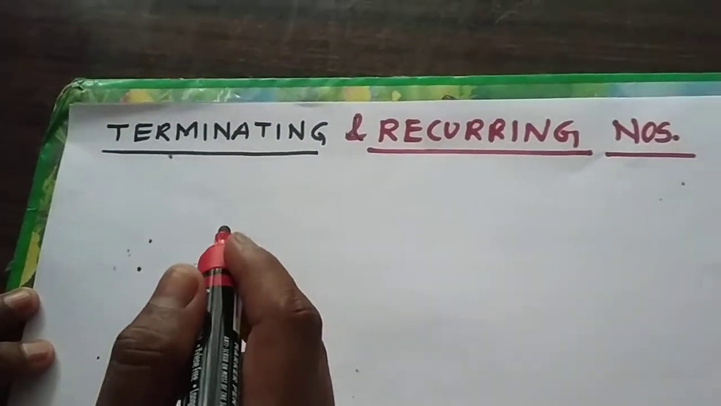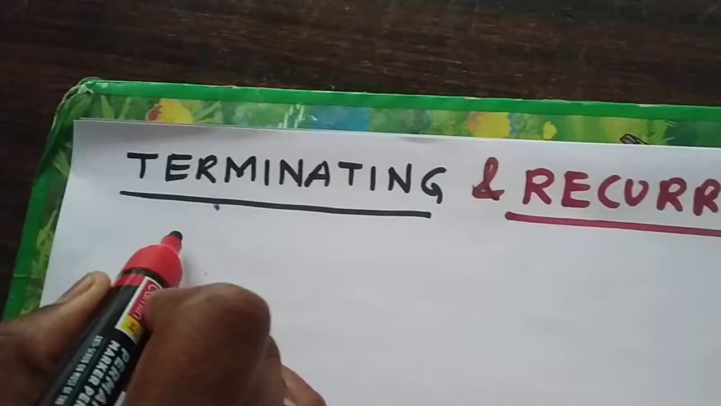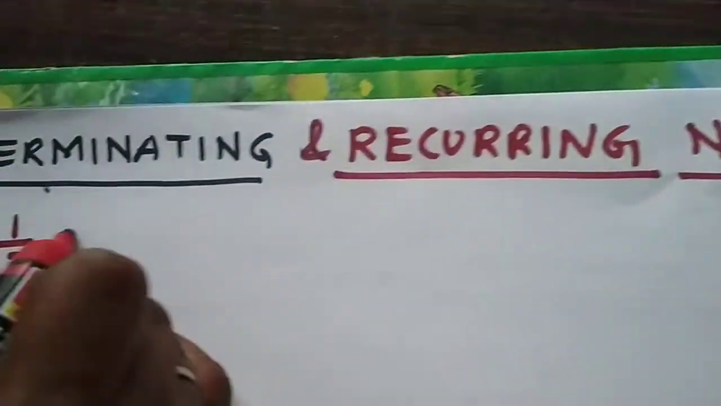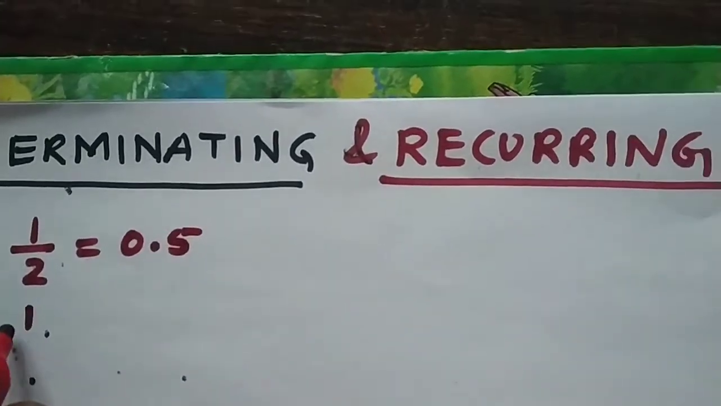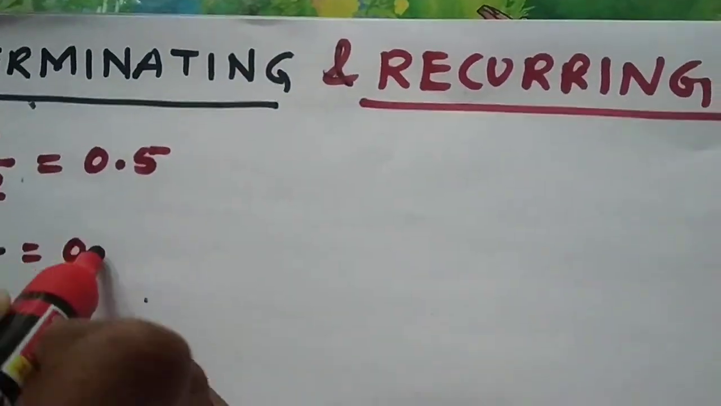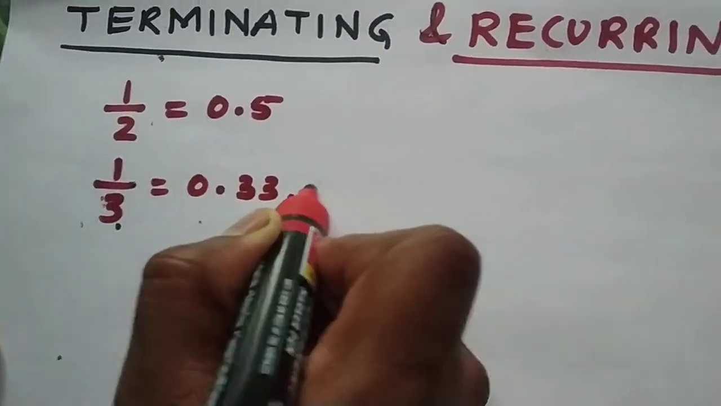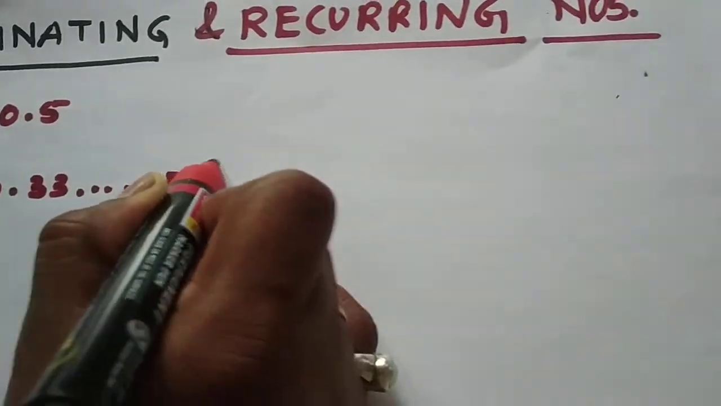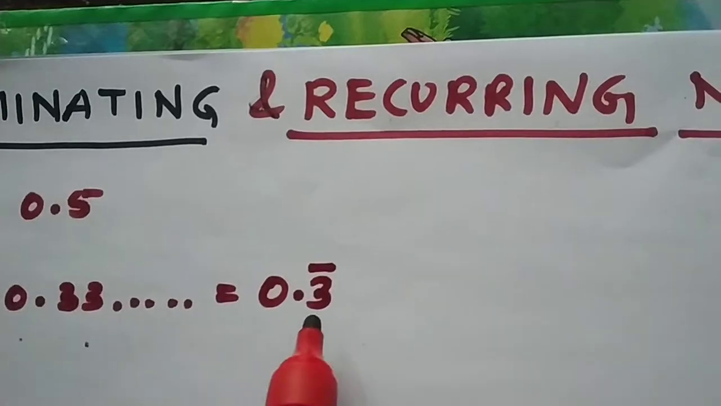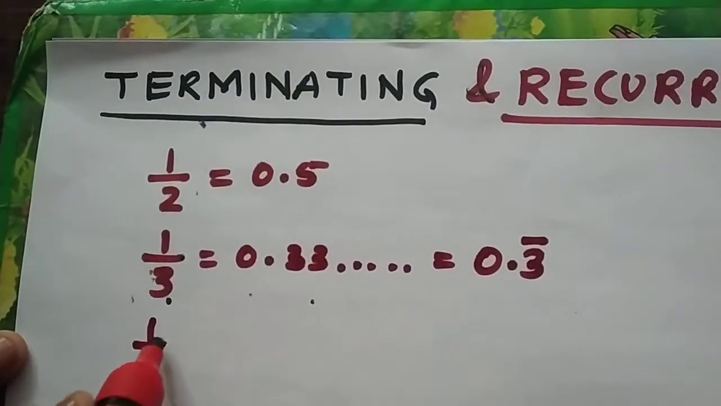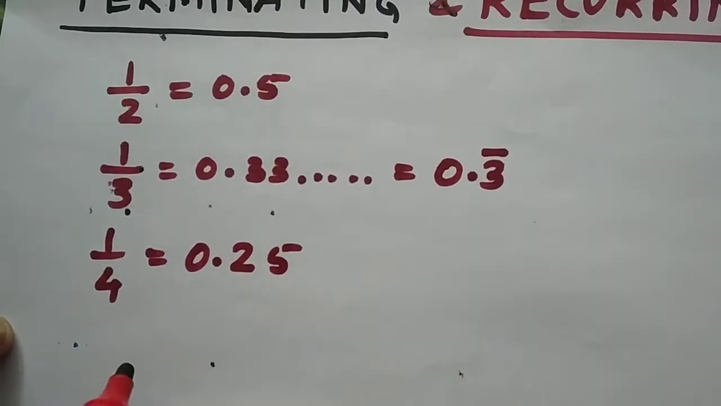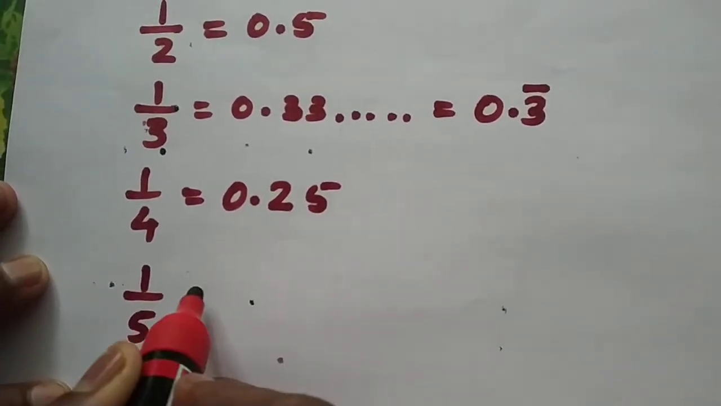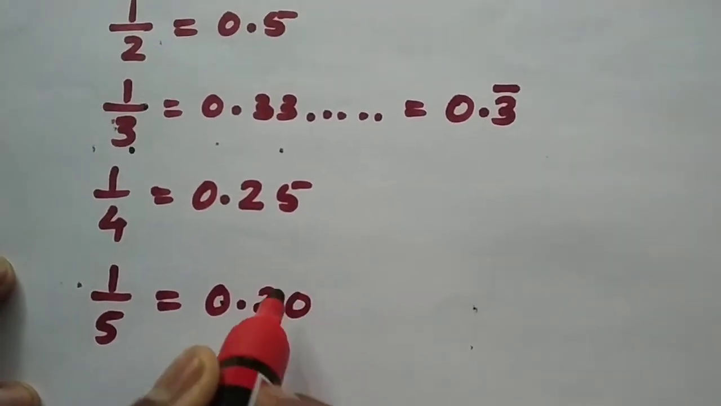Terminating and recurring numbers. 1 by 2 can be written in the form of a fraction as 0.5. 1 by 3 in decimal form will give you 3, and this is non-terminating, so we can write it as 0.3 bar. It means it is recurring. 1 by 4 will yield us 0.25. 1 by 5 will give us 0.20.